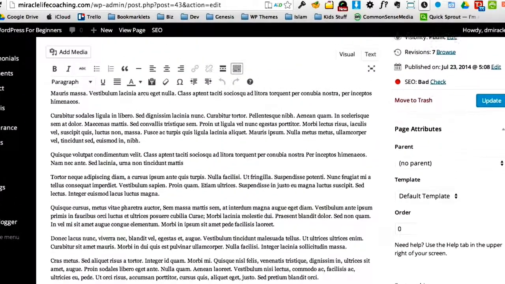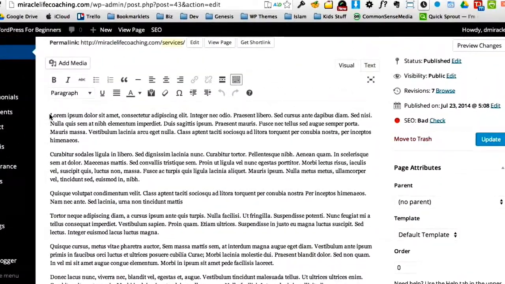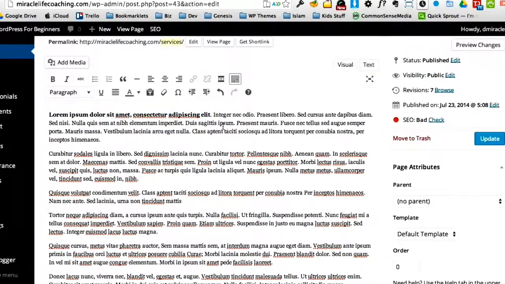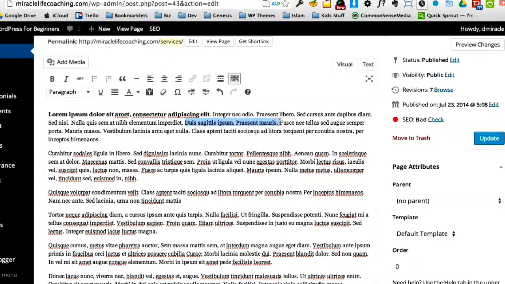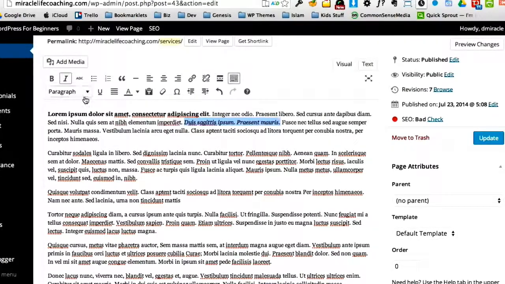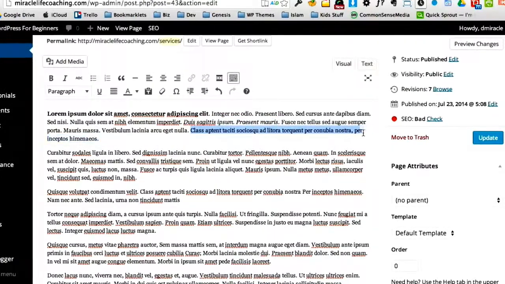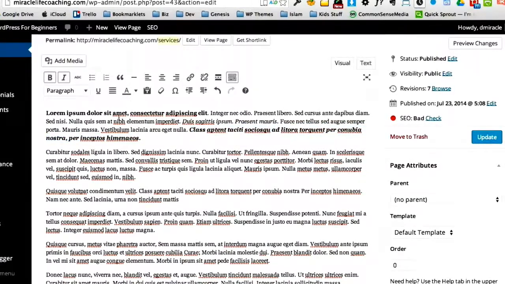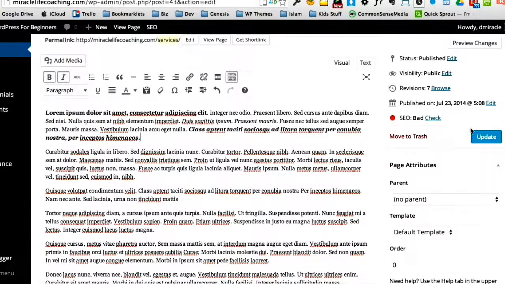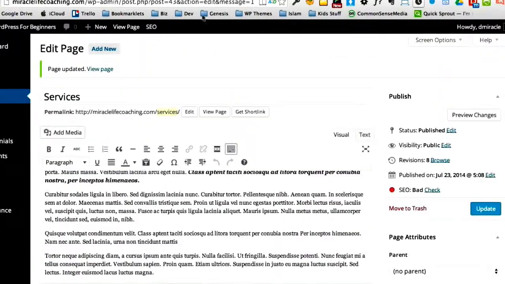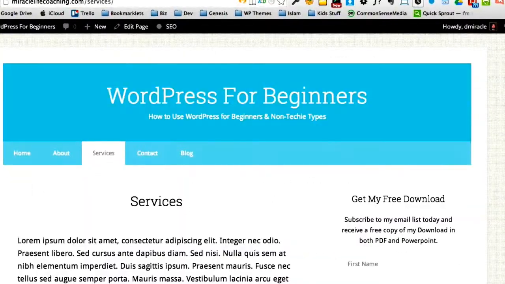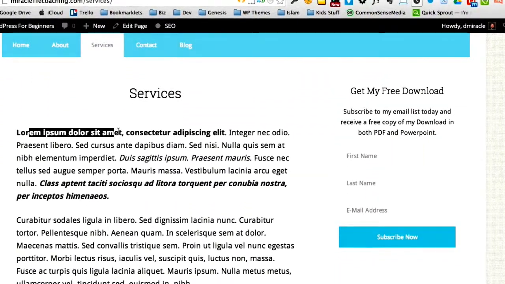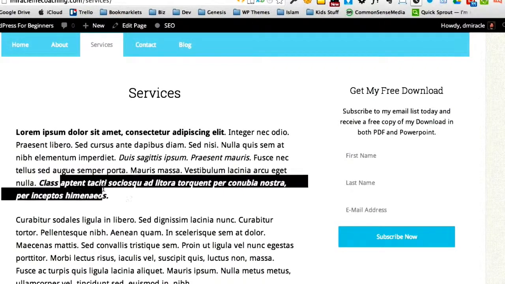Okay, so let's start with making this bold. So we're just going to take this text, and we're going to make this text bold. Then maybe we'll take this text, and we'll make this text italic. And then finally, we'll take this text and we'll make it bold and italic. That way we can see those updates. Now you see I've just made 3 edits to the page. I'm going to update that. I'm going to go back to our services page on our website, and I'm going to refresh it. And look at that. You see here's my bold, here's my italic, here's my bold italic.